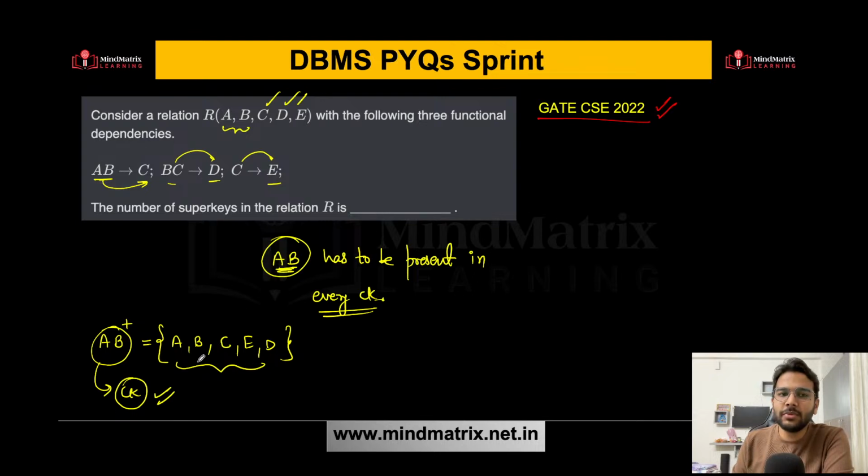Any other candidate key possible? No. Here it is not possible to get any other candidate key. Are you getting this or not?